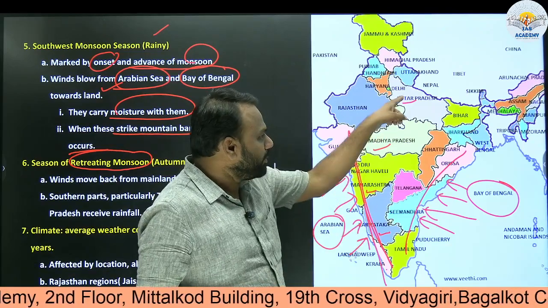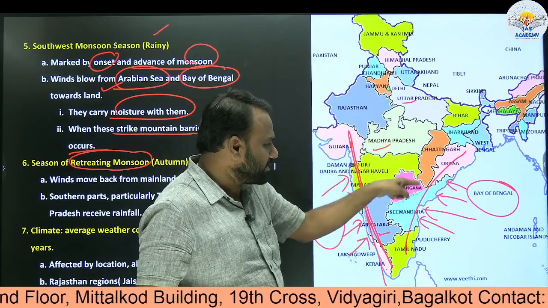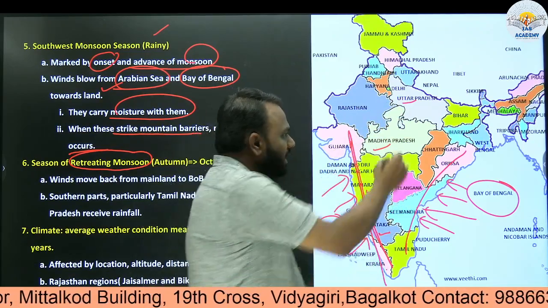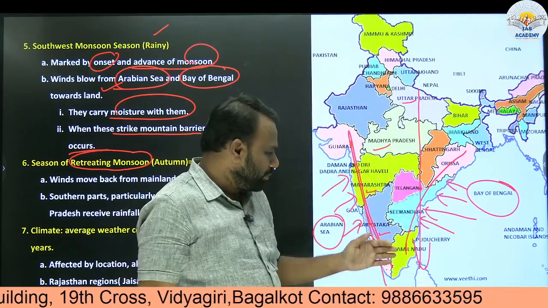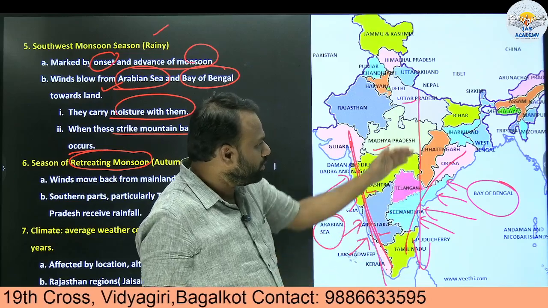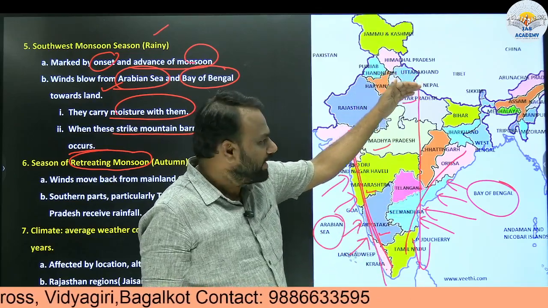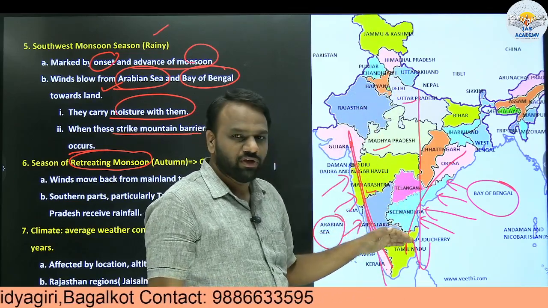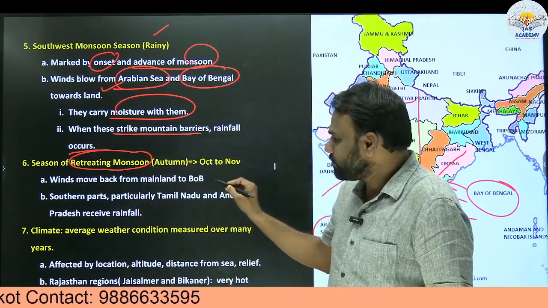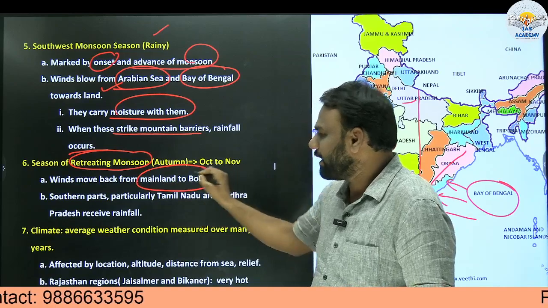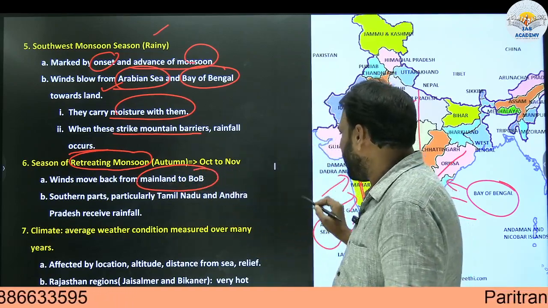So rain will first stop in Uttar Pradesh, next it will stop in Madhya Pradesh, next it will stop in Telangana, and so on. So it will get reduced in this direction. When it starts, it moves from what? South to north, but when it is stopping, it moves from north to south. So that phase, we call it as what? Retreating monsoon. So winds move back from mainland to this is Bay of Bengal.